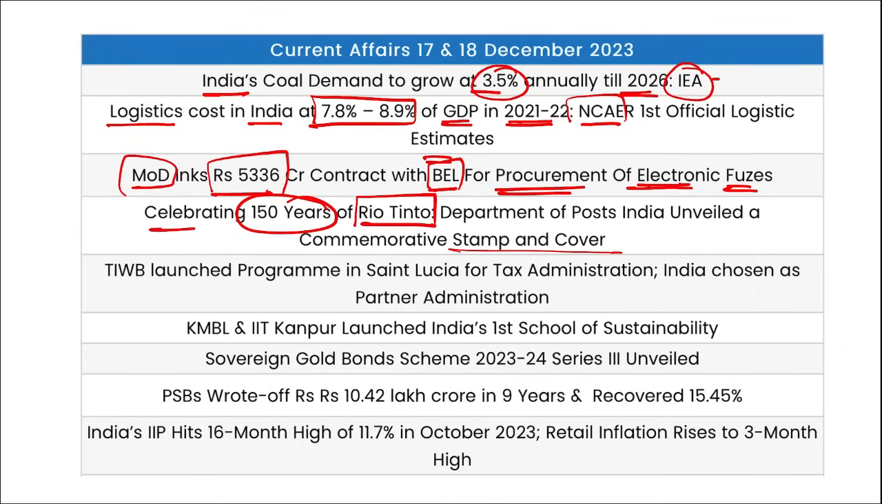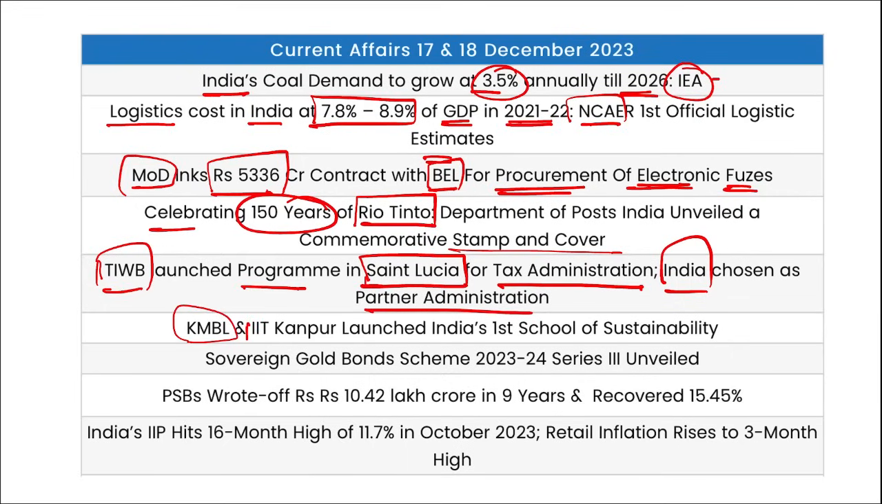and a cover. TIWB launched a program in St. Lucia. It was for tax administration to make the tax system stronger in their location. So for that, India was chosen as the partner administration here. Next, KMBL and IIT Kanpur have partnered to launch India's first school of sustainability. And where will be the campus of this first school of sustainability? It will be at IIT Kanpur's campus only.